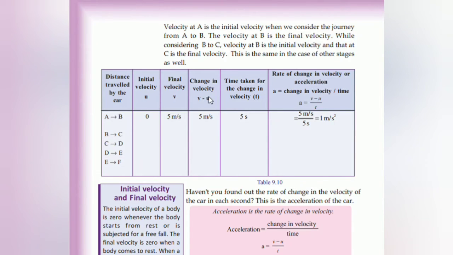Then the change in velocity is v minus u, that is 5 meter per second minus 0, which is equal to 5 meter per second. Time taken is 5 seconds. Acceleration is the rate of change of velocity: the final velocity minus the initial velocity, divided by the time taken. 5 meter per second by 5 second is found to be 1 meter per second square.